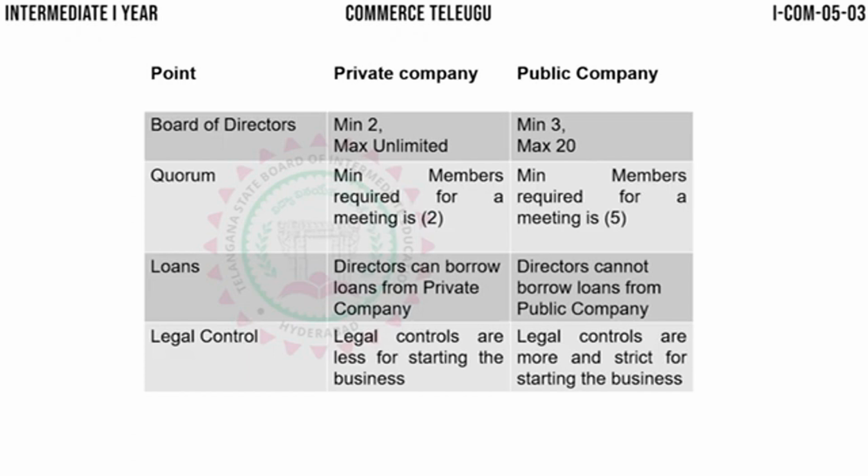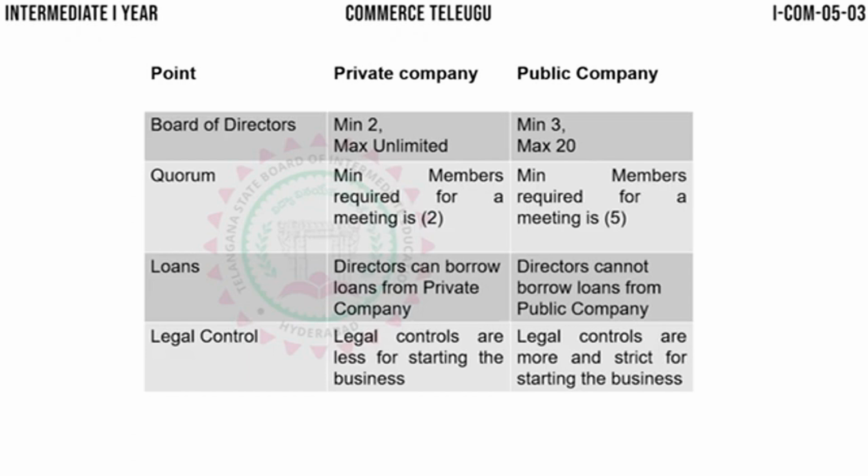Next, loans. Now, in case of a private company, the directors can borrow loans from the company. The directors of the company can easily borrow loans from a private company, because generally it is started by close friends and relatives, so they can easily borrow loans from a private company.